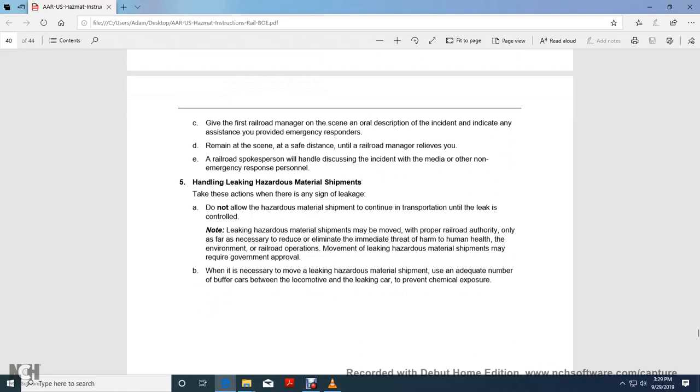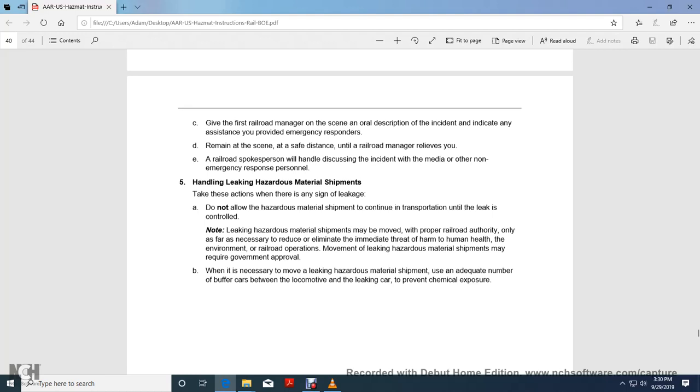A railroad spokesperson will handle discussing the incident with the media, other than non-emergency response personnel. Six, handling leaking hazardous material shipments. If you detect any sign of leakage, do not allow the hazardous material shipment to continue transportation until the leakage is controlled. Note, leaking hazardous material may be moved by proper railroad authority only as necessary to reduce or eliminate an immediate threat of harm to human health, the environment, or railroad operations.